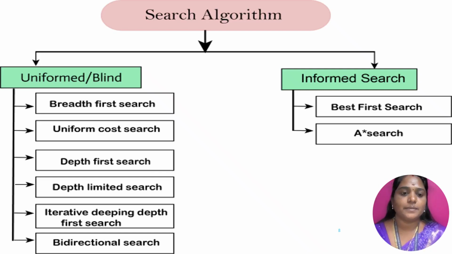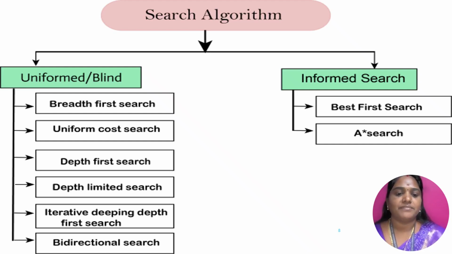Now we discuss the various types of search algorithms. Search algorithms are mainly divided into two types: one is uninformed or blind search, and the other is informed search algorithms.